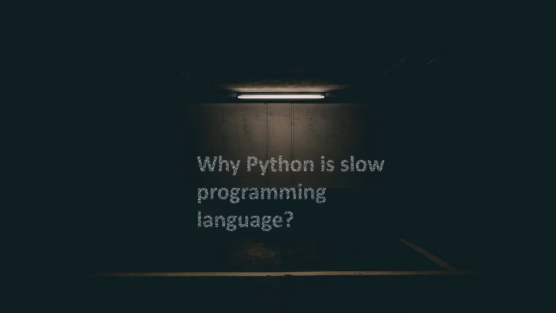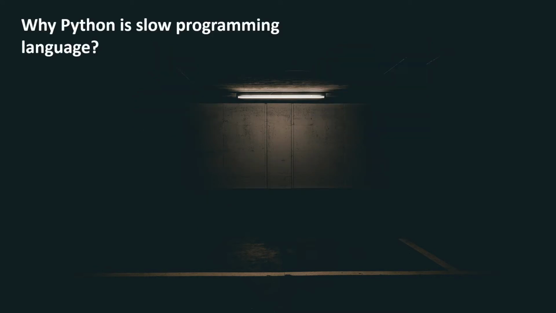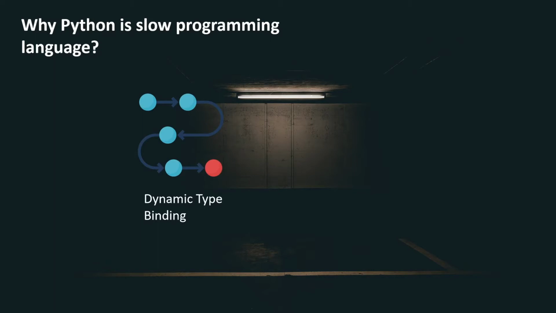So hello everyone, today we are going to answer this question: why is Python a slow programming language? So let's see what the first reason is. The first reason is dynamic type binding. We already saw in the previous videos what dynamic type binding means. It is one of the features of the Python programming language. It gives you the ability to declare a variable without worrying about its data type.